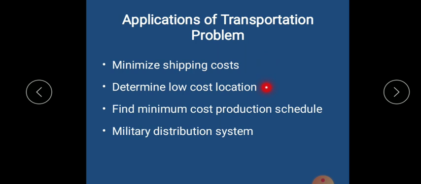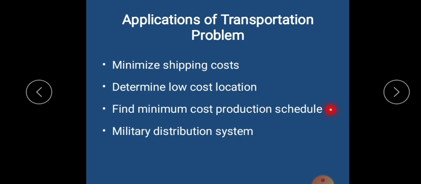Second one is to determine low cost locations, that is from which supplier you will get items at the lowest cost. Now when we are talking about lowest cost, it includes the unit cost of the product plus the transportation cost. The cost of the product will be nearly the same everywhere, assuming that it is the same everywhere. The only difference happens because of the transportation cost. So you have to check where the transportation cost will be least, and from there you have to order your items. Then finding the minimum cost production schedule.